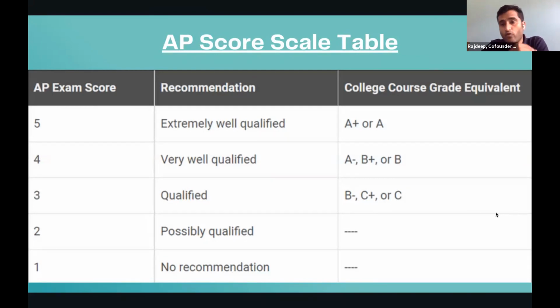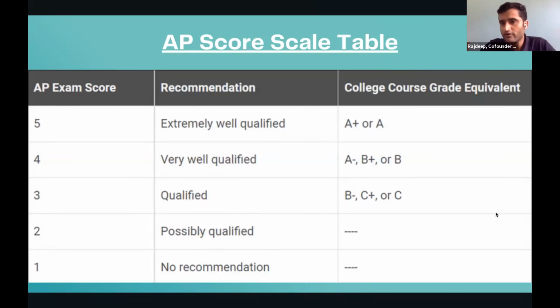Generally, either 4 on 5 or 5 on 5 should be the target you are looking at, because anything below that may not be useful for you. You may not want to present it to the college, because that will not showcase your strength in a particular subject. And at the same time, less than 3 out of 5 will not help you gain any college credits as well. Hence, the target should only be to get a 4 or a 5 on 5.